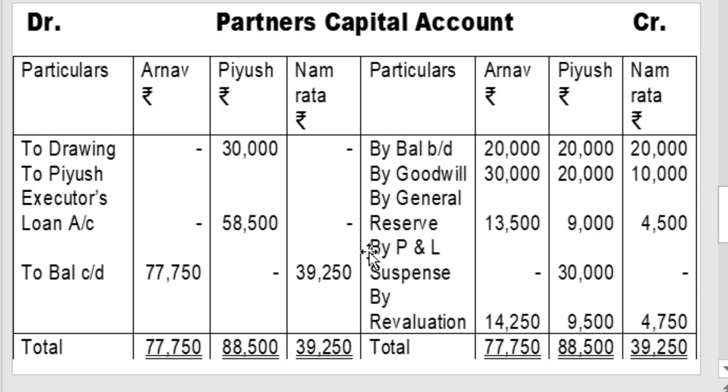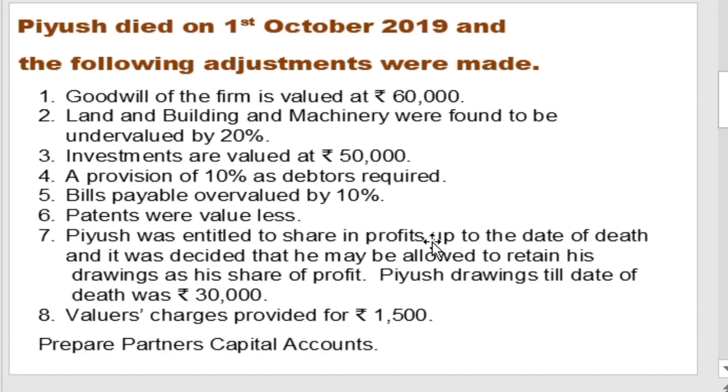In this example, there is no further adjustment on goodwill account, only one adjustment. So goodwill account having debit balance appears in the new balance sheet. In T form, on the asset side, goodwill account appears at rupees 60,000.